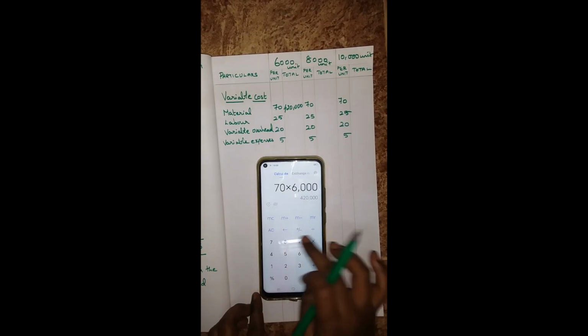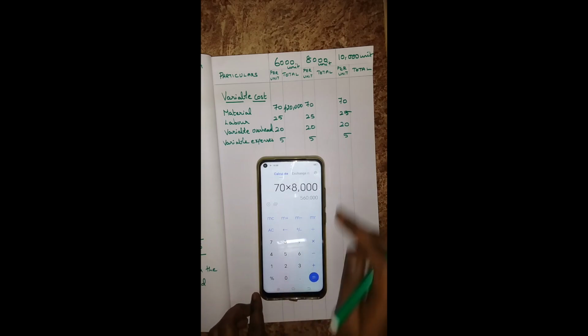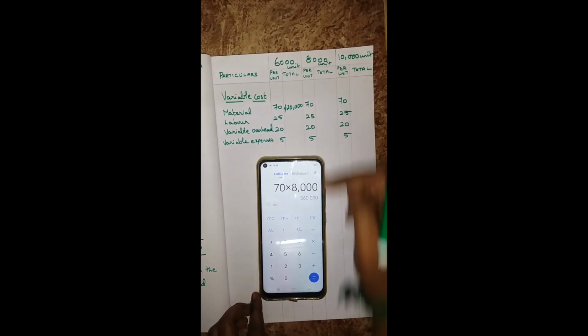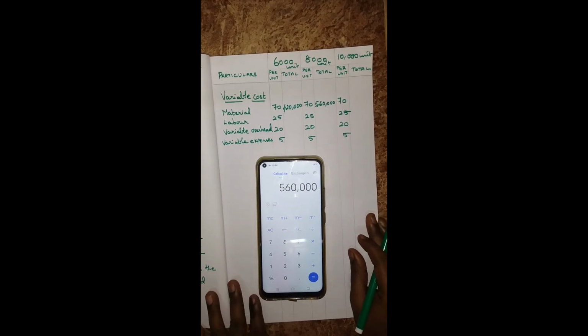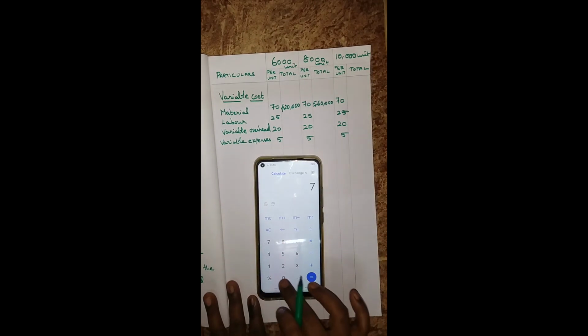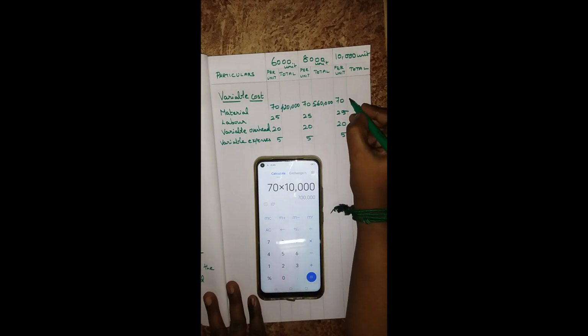Next one, 70 into 8,000, you will get 5,60,000. Last one, 70 into 10,000, you will get 7 lakh.